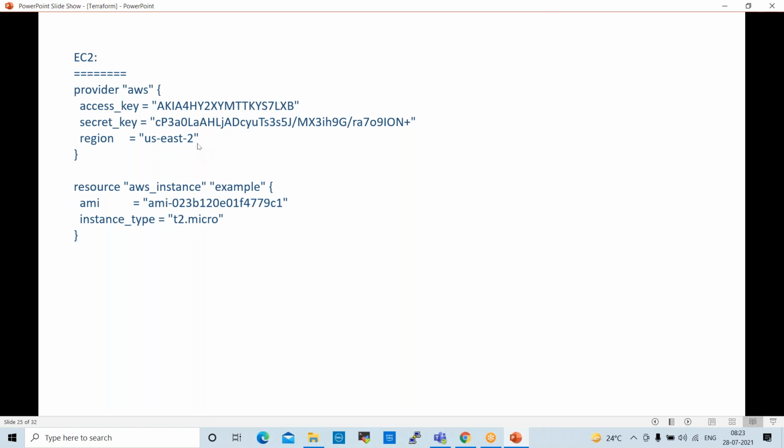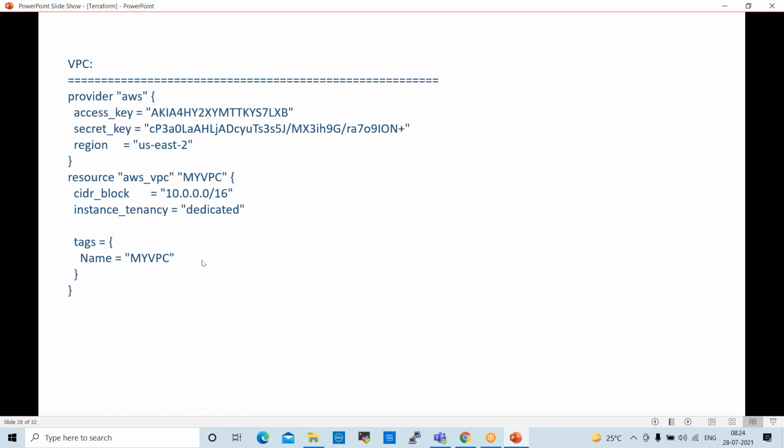US East 2, I want to create infrastructure. And resource aws_instance, AMI: which AMI you want to use, we need to specify for creating the instance. And instance type: which type you want to create, T2 micro or T2 nano or T2 large, whatever you want to create, get selected. The curly braces are very important. Open, close, open, close. If you miss any curly braces, it will not allow.